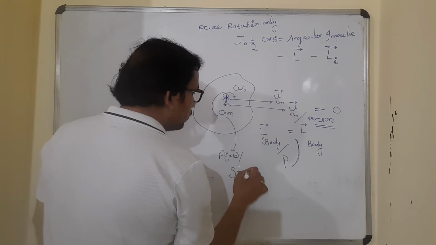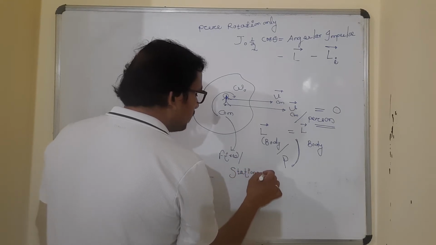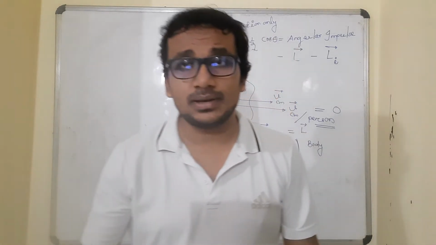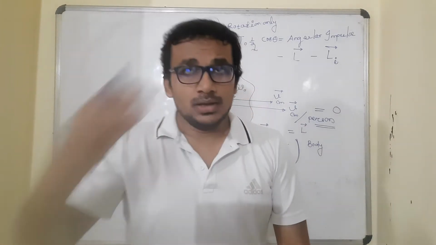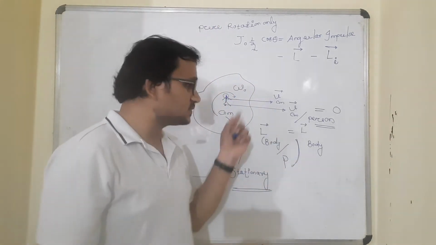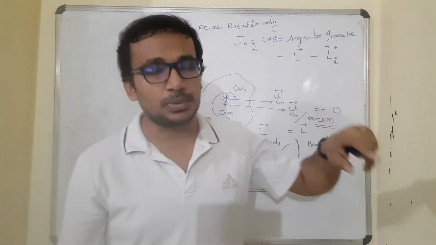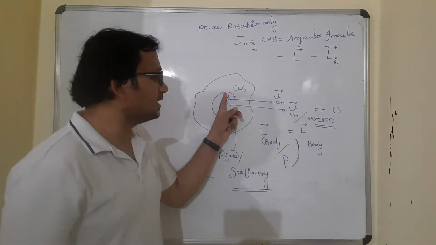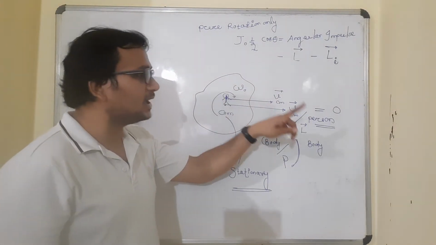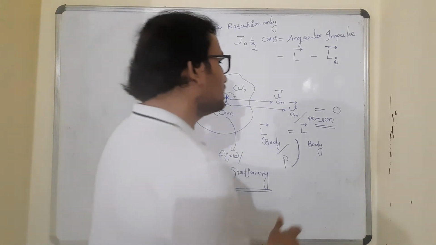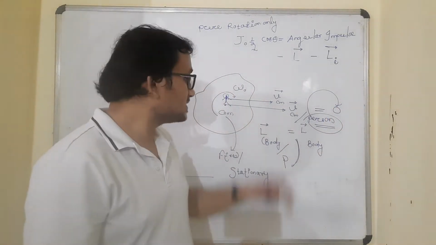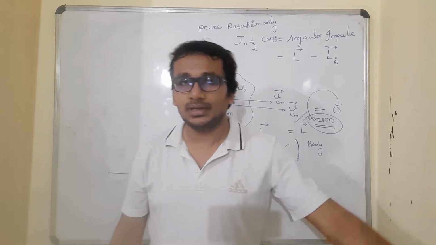The moment he says the center of mass is a stationary point, will he say anymore that the body is performing combined motion? No. You won't say that, because combined motion means, as I told you just now, rotation about the axis plus translation of the axis. But this man standing on the center of mass axis is not observing any translation of the axis, because the velocity of the center of mass with respect to the person has become 0.